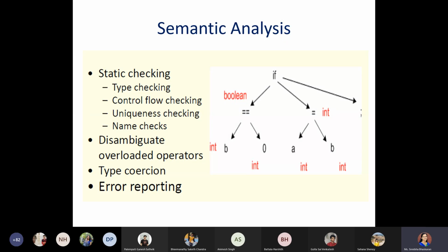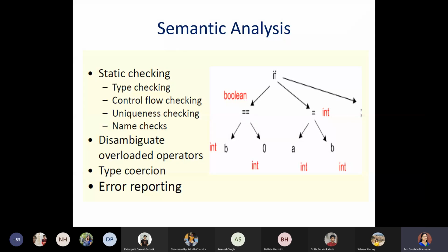And here in the semantic analysis phase, we also take care of type coercion. That means the implicit data type conversions. If there is any mismatch happening, then the error has to be reported.